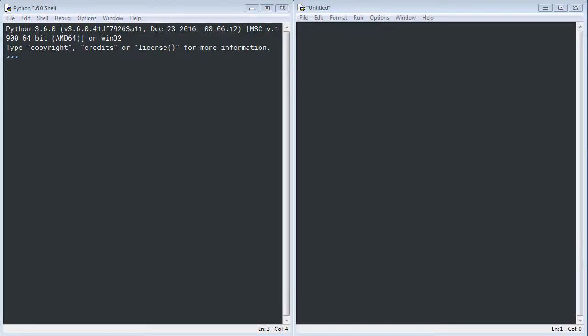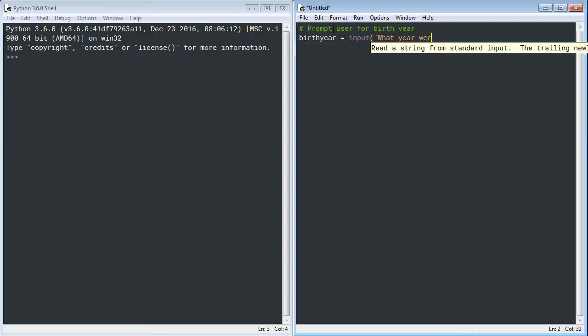The first thing we're going to do in our program is declare a variable called birth year, and we're going to assign it the value of whatever the user types in. So the first thing I want to do is put a comment in my program that makes it really clear what I'm trying to do. I'm trying to prompt the user for their year of birth. To do that, I'm going to declare a variable and I'm going to use the input function. So I'm declaring a variable called birth year, and then I'm going to assign it the value of whatever comes back from the following input function.